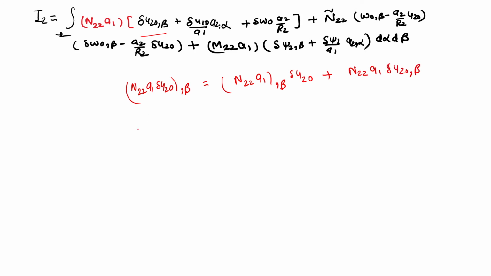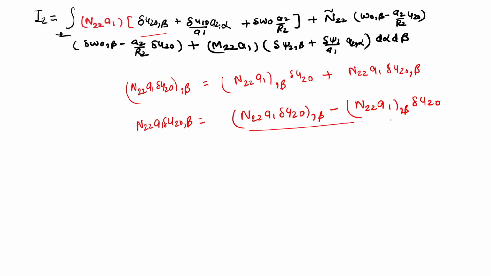So from there n22 a1 del u20 comma beta can be written as this term.